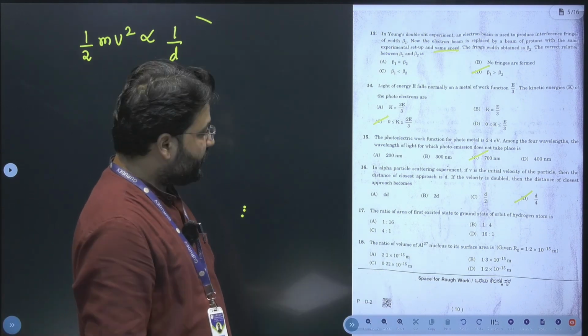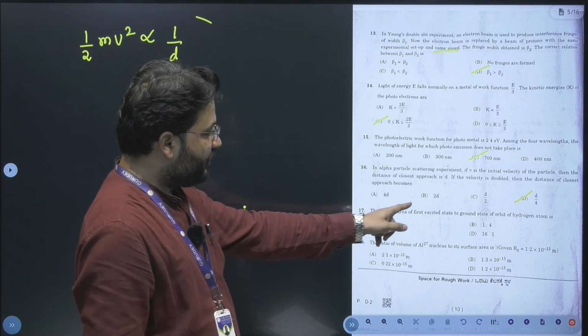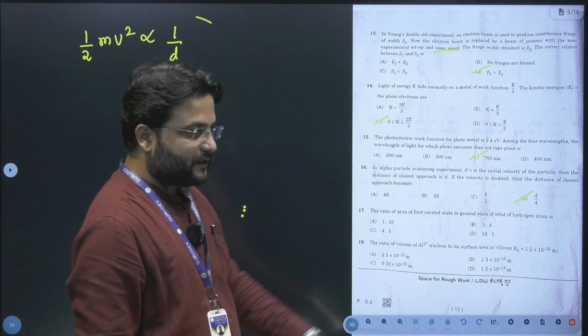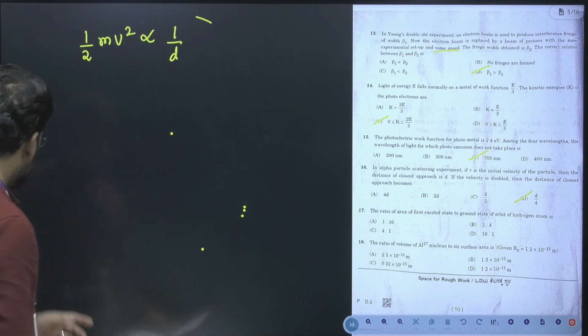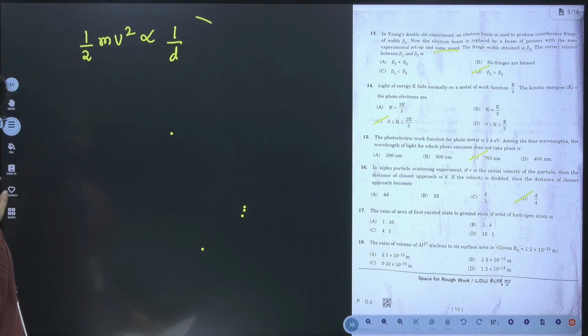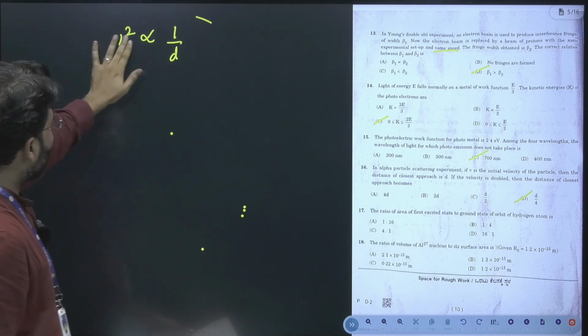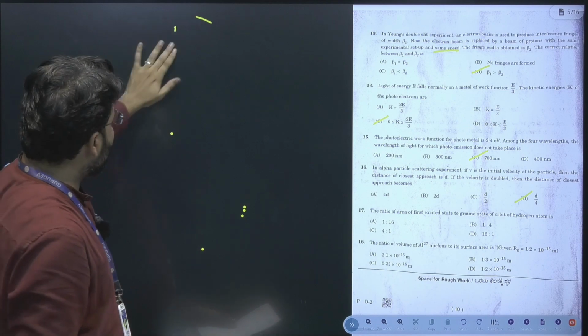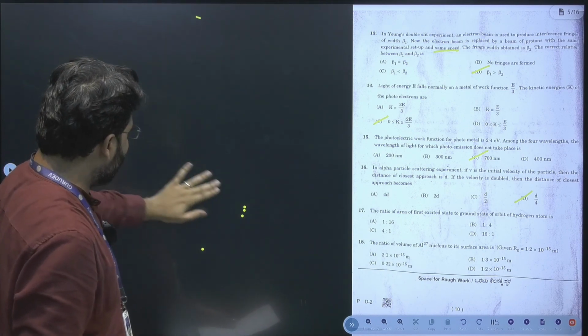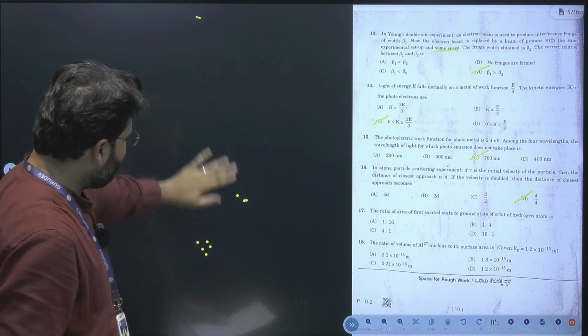The next question is on the ratio of area of the first excited state. For the first excited state, we need to take the principal quantum number n, which for the first excited state is n equal to 2.